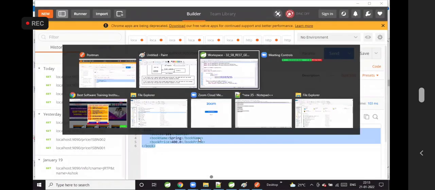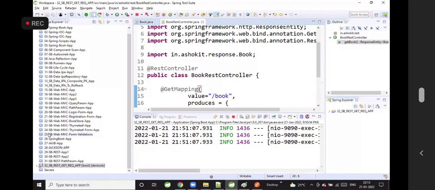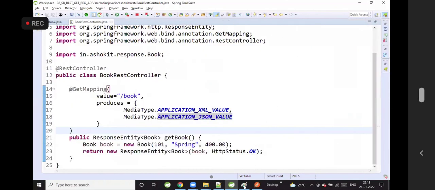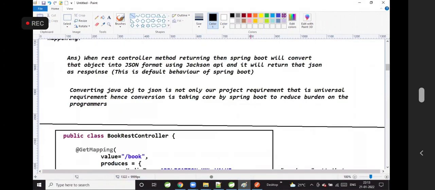Okay. The REST API can support multiple formats of data by using produces. I am not adding any extra dependency for JAXB or Jackson. I am just adding the web starter. That's it. Okay, guys. Yep, good. So with this we understand how to work with XML data and JSON data.